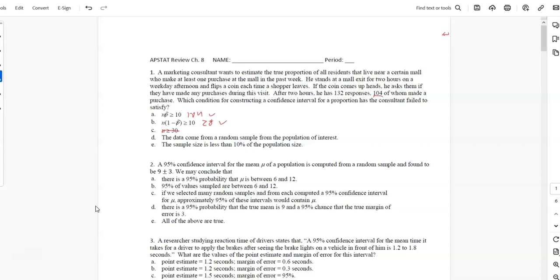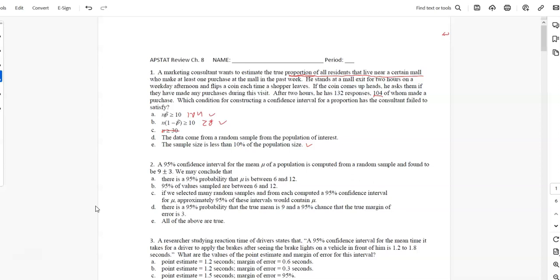The sample size is less than 10% of the population. There are probably a whole lot of folks that live near the mall. It's pretty ambiguous, but that seems to satisfy that. The one that's definitely in question here is: is this a random sample of the population of interest? So who are we studying here? The proportion of all residents that live near a certain mall. They're trying to figure out how many of those residents do this particular thing.